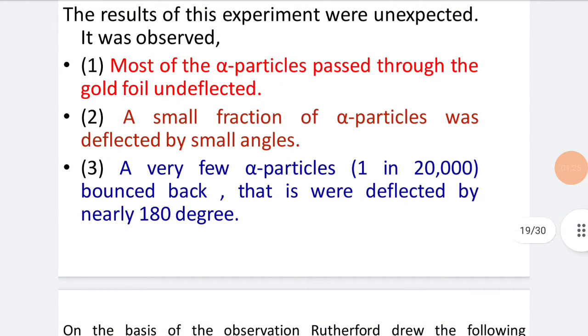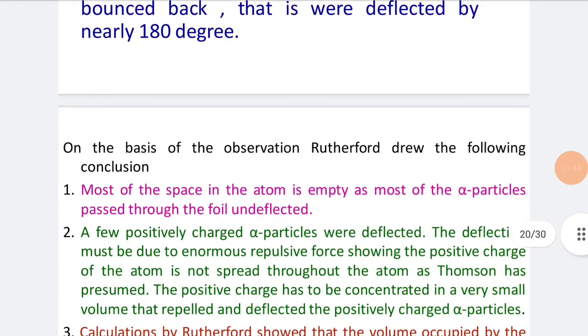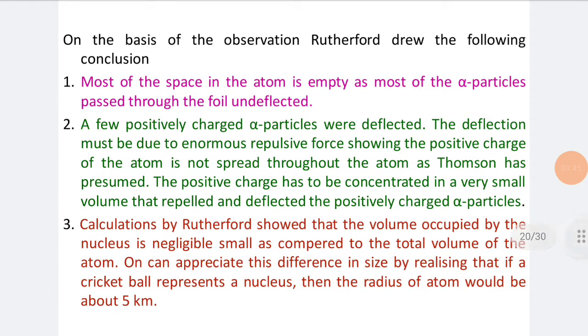The results of this experiment were unexpected. It was observed that most of the alpha particles passed through the gold foil undeflected. A small fraction of alpha particles was deflected by small angles. A very few particles, 1 in 20,000, bounced back, that is, were deflected by nearly 180 degrees. On the basis of the observation, Rutherford drew the following conclusions.